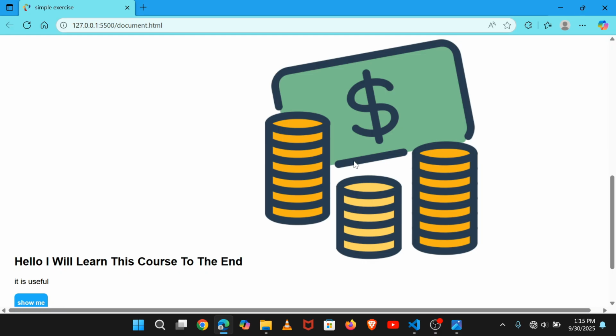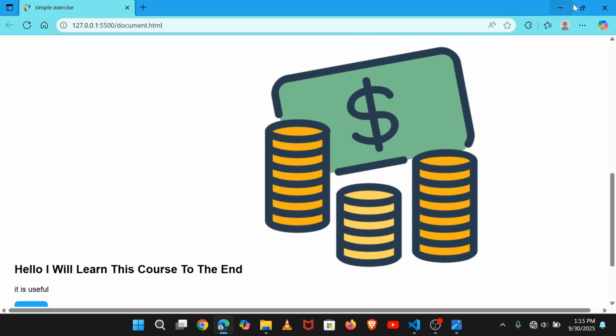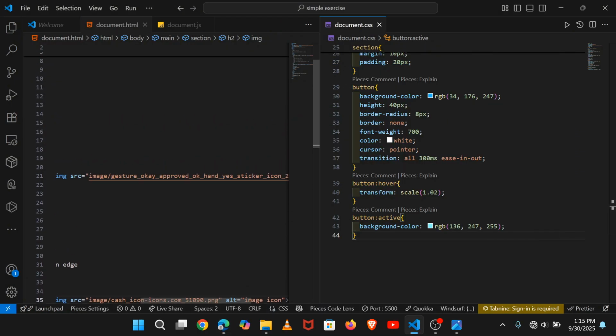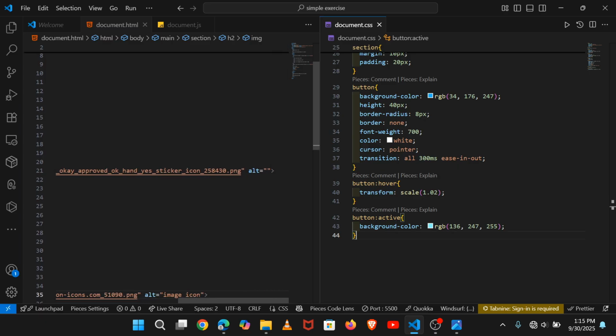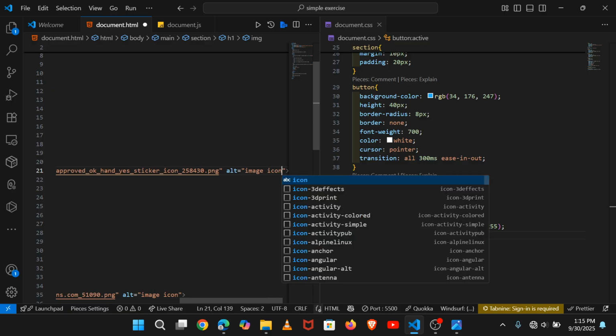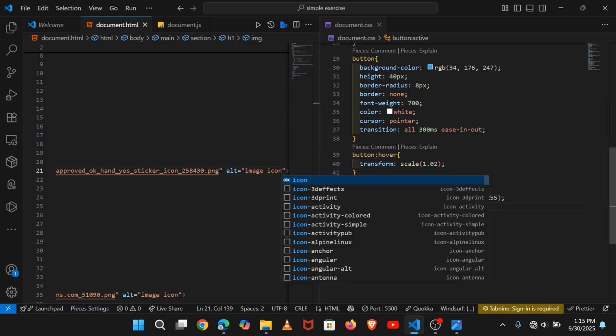You see when you load the web page and the image is not fully displayed, you see a simple text that is behind it. It tells you that the image is this by the title, and you will know each and everything as you follow along with the course. So come here and take this alt again and put there image icon like that, you can see.